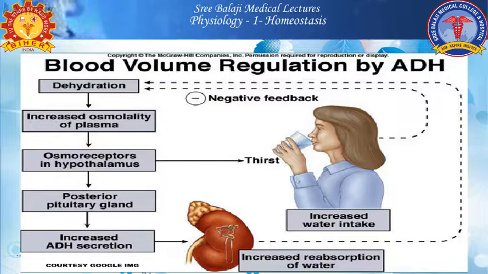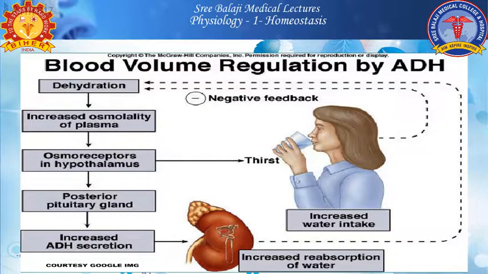Another interesting example of a negative feedback mechanism is blood volume regulation by antidiuretic hormone. If the blood volume is reduced due to dehydration, a signal is sent due to the increased osmolarity of plasma. Once dehydration happens, there is an increased osmolality in the plasma.